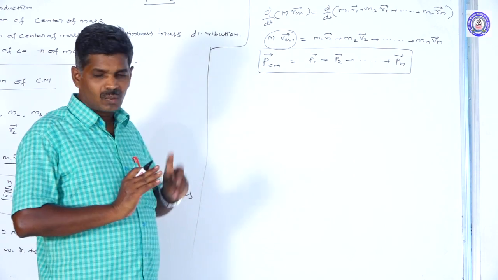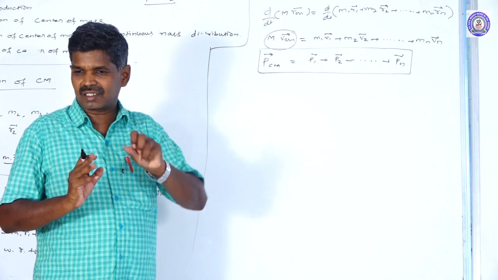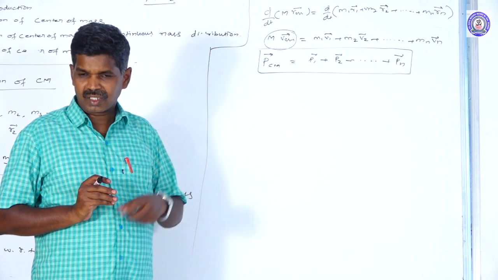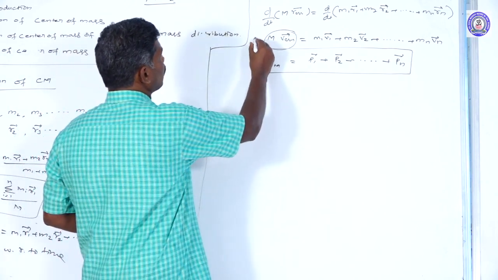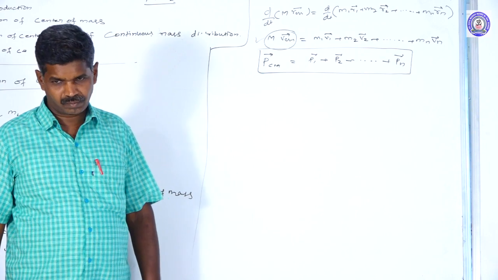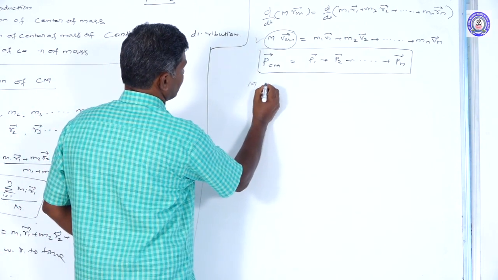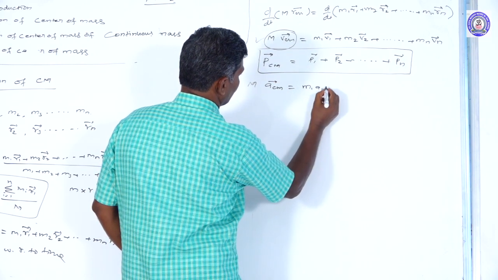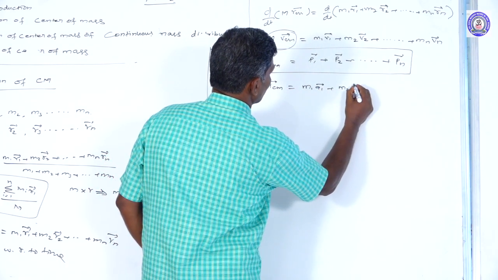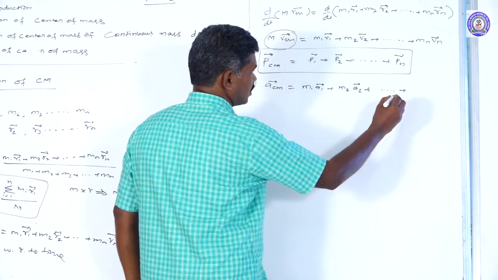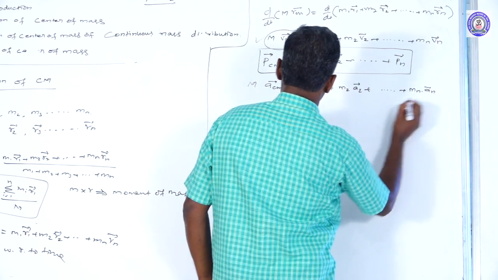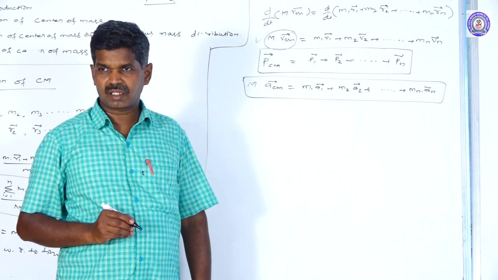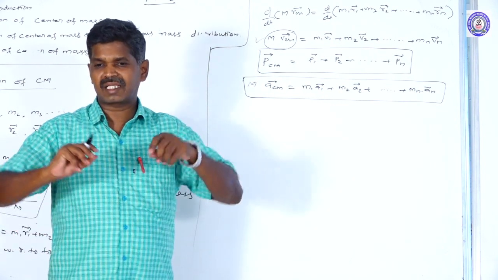The center of mass has a momentum vector. If any external agent acts on the object, only then does its velocity change. Velocity changing with time is called acceleration. Differentiating this formula with respect to time, we get M into a_CM, the acceleration of the center of mass, equal to m1 a1 vector plus m2 a2 vector up to mn into an vector for the nth particle. This product of mass and acceleration of the center of mass is equal to the net force acting on the system.